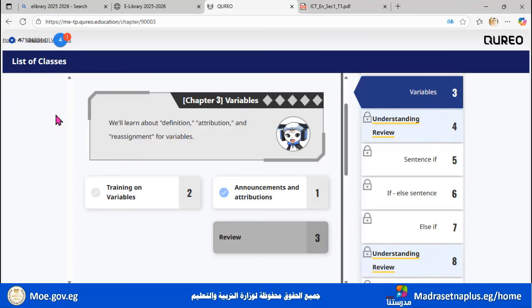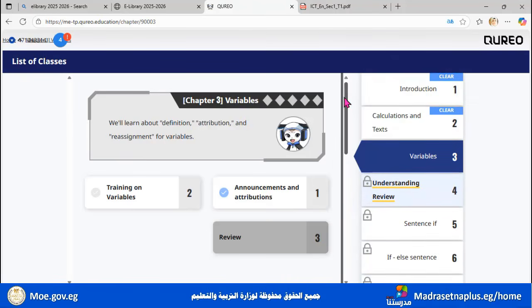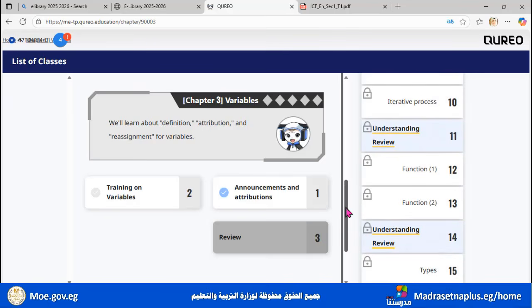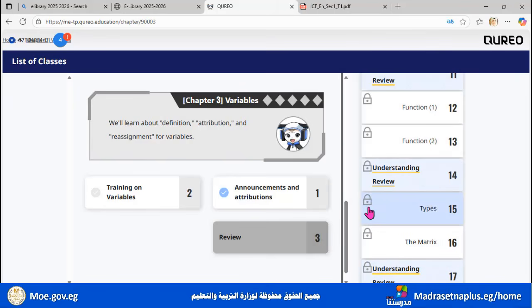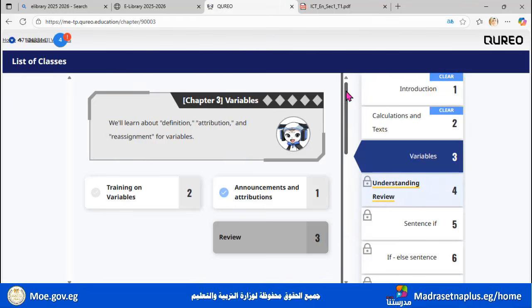Well, this is the list of classes that we have, and these are the chapters that we have for you. Starting with the introduction, continue with the calculation and text. And count with me, here we have 17 with understanding review. And as you can see here, dear students, these are all locked. Why are they locked? Because we need to take them in order.